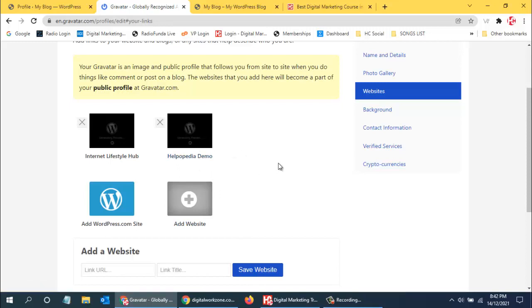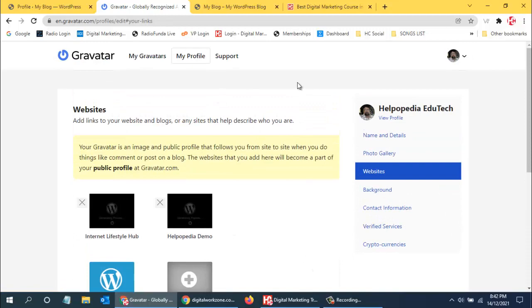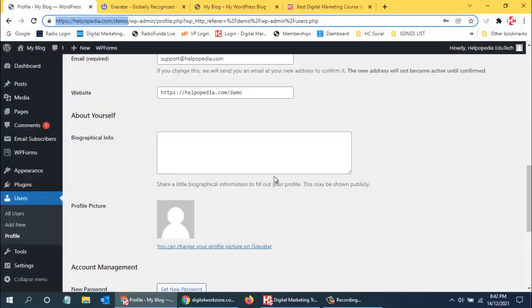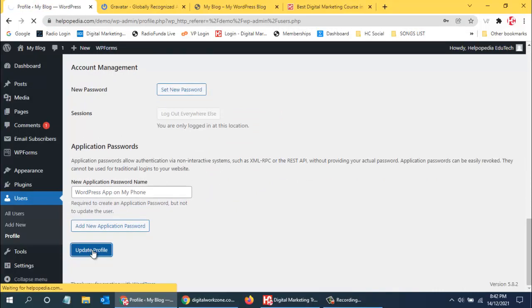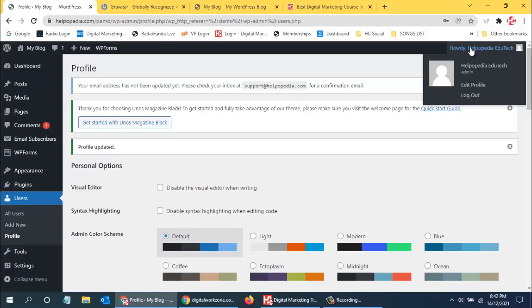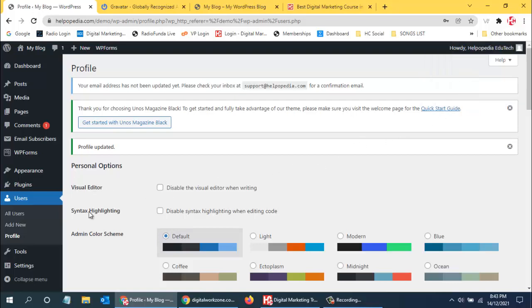Automatically, in some time this image will come up over here. Once I save, I can update my profile. Now you can see over here the name has changed. Previously it was just admin, now it has come up like this. Maybe it will sync the photograph and it will take some time to update. So this is how you can update your profile over here.